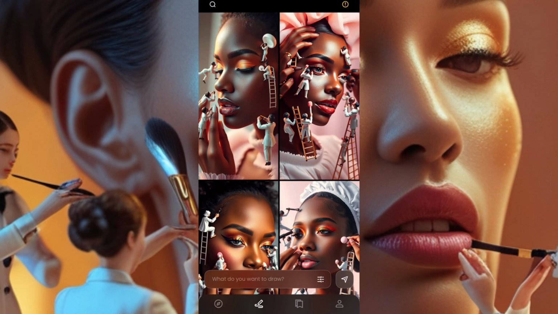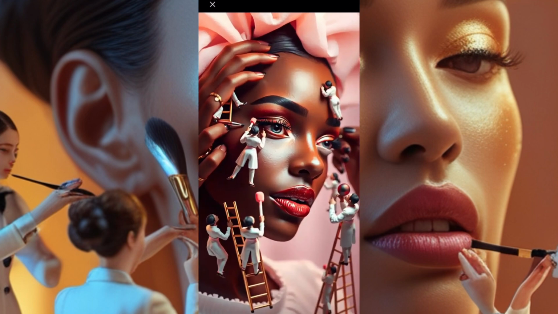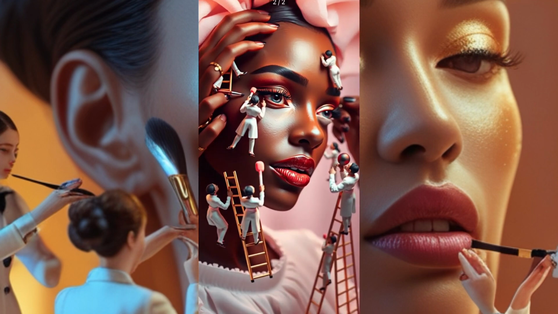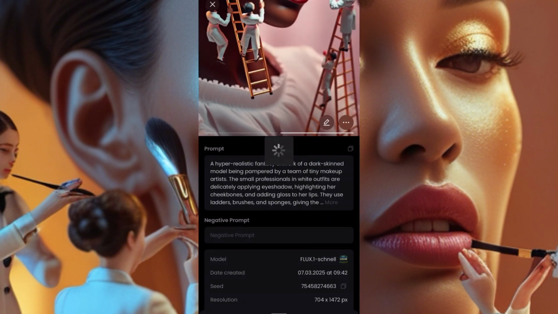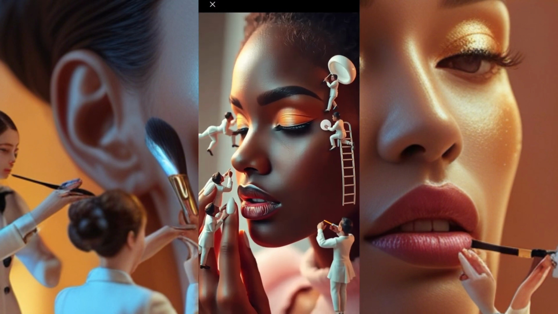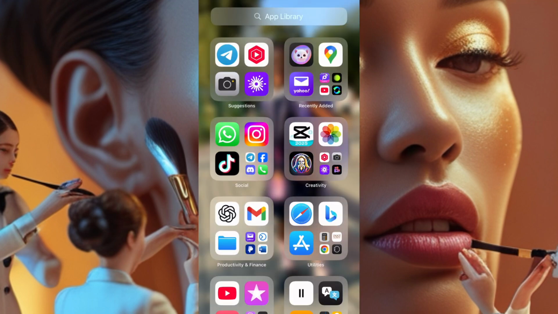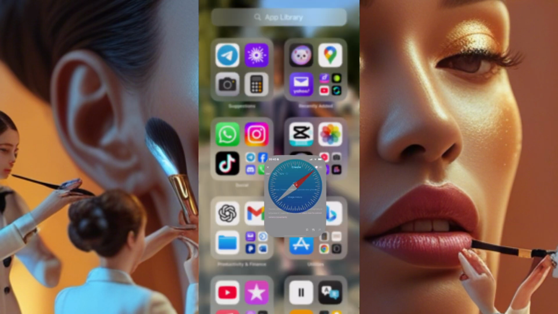So there. Okay, now I think this one is going to go. This one will go. Let me click and download. This one too will go. Yeah, let me click and download. So I'll go to the next app now. Okay, now we are going to the next app. Let's go to my browser. So I'll go to my browser and click.